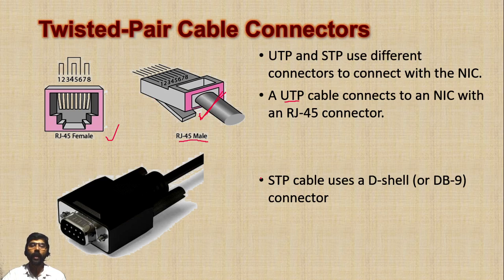And there is one more, called the D shell, which has 9 pins. Okay, the D shell 9 pin connector is used for STP cables. These are a little bit expensive compared to our UTP cables.